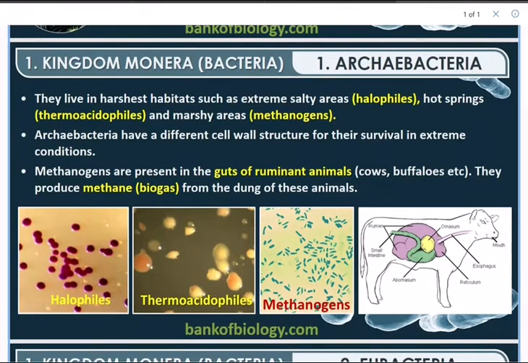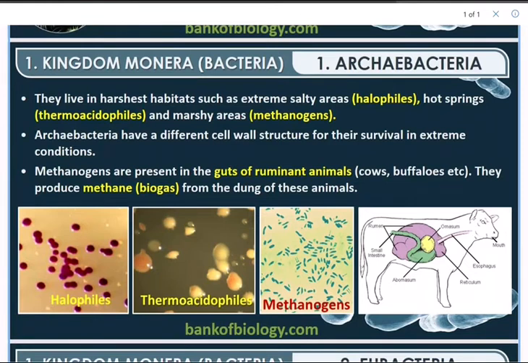And the second one, hot springs, thermoacidophiles. Thermoacidophiles live in extremely acidic environments where pH is less than 2 and that have extremely high temperatures, up to 110 degrees centigrade. See, look at that. And they are found in hot sulfur springs.